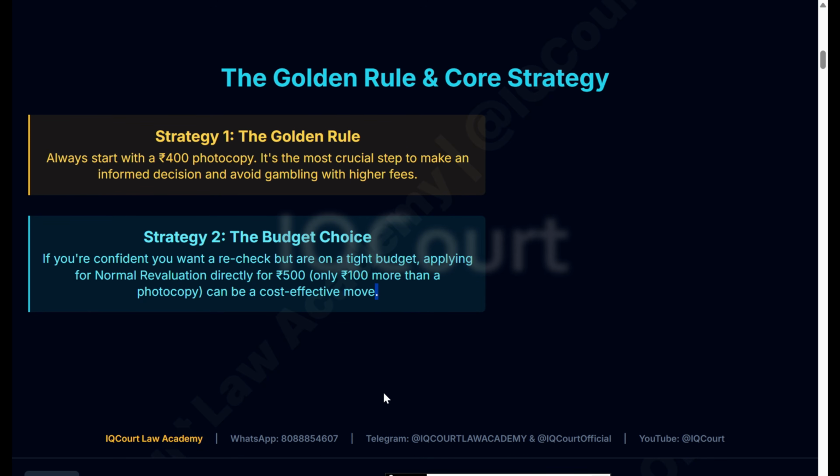We will explain how the revaluation process works and which one is better, whether it is normal revaluation or challenge valuation. We'll go to the next slide.